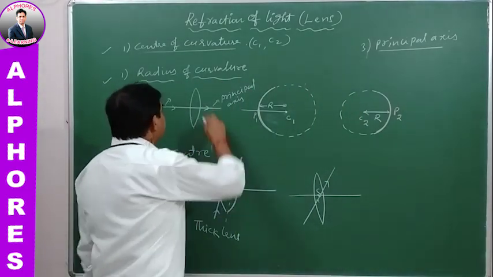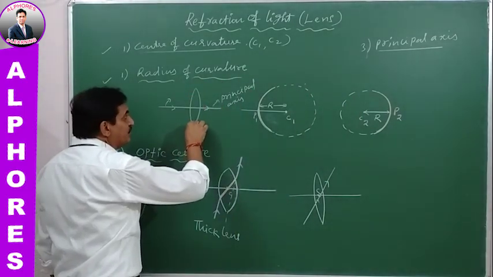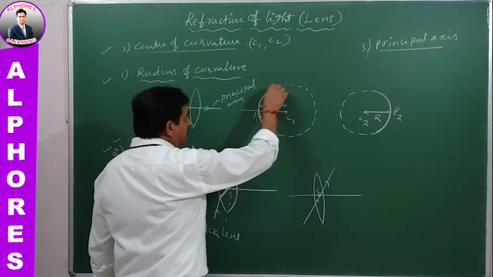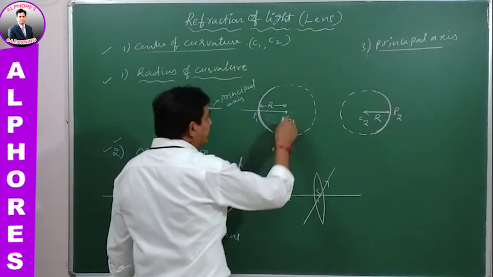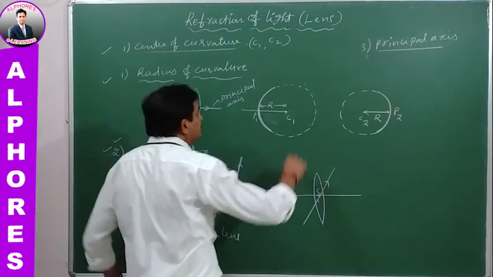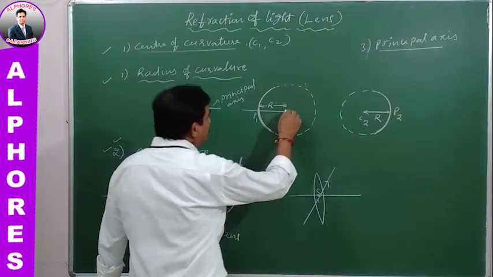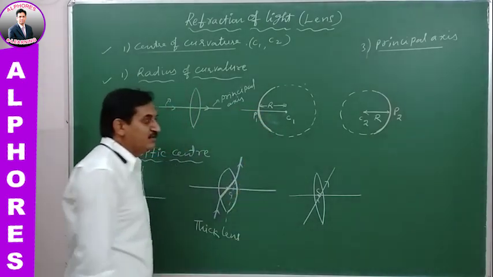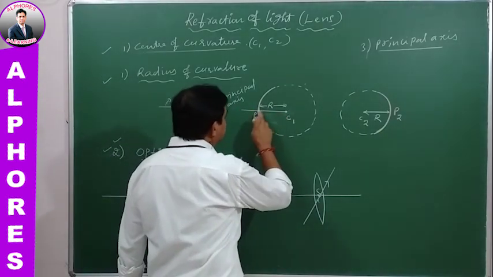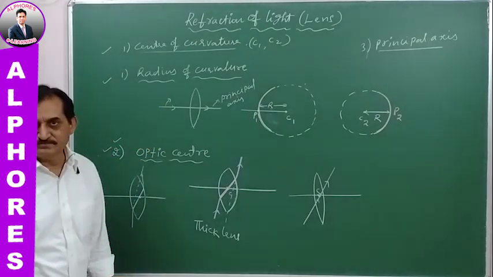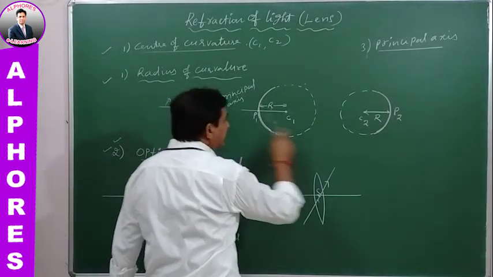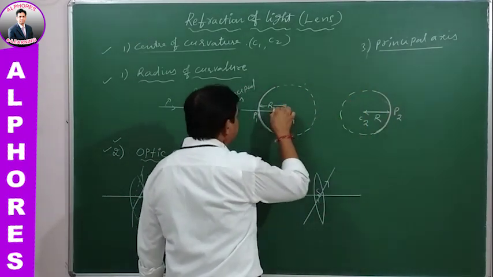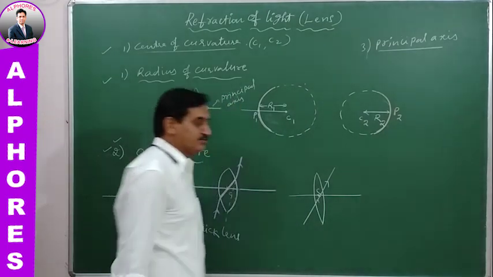When we consider one surface, it is imagined as a sphere with its own center, the center of curvature, and from the center of curvature to the pole of the surface is the radius of curvature. For the second surface we again take an imaginary sphere; this is R1 and this is the radius of curvature R2.